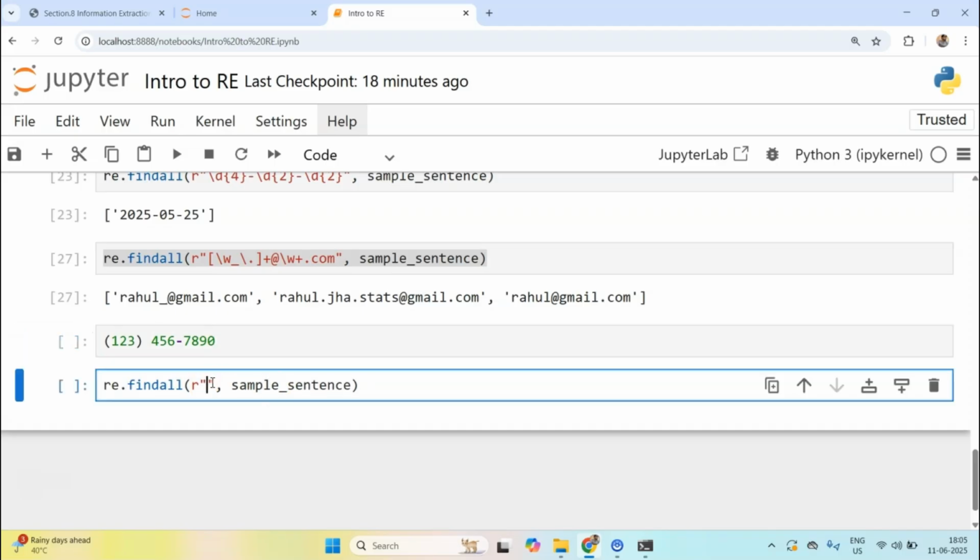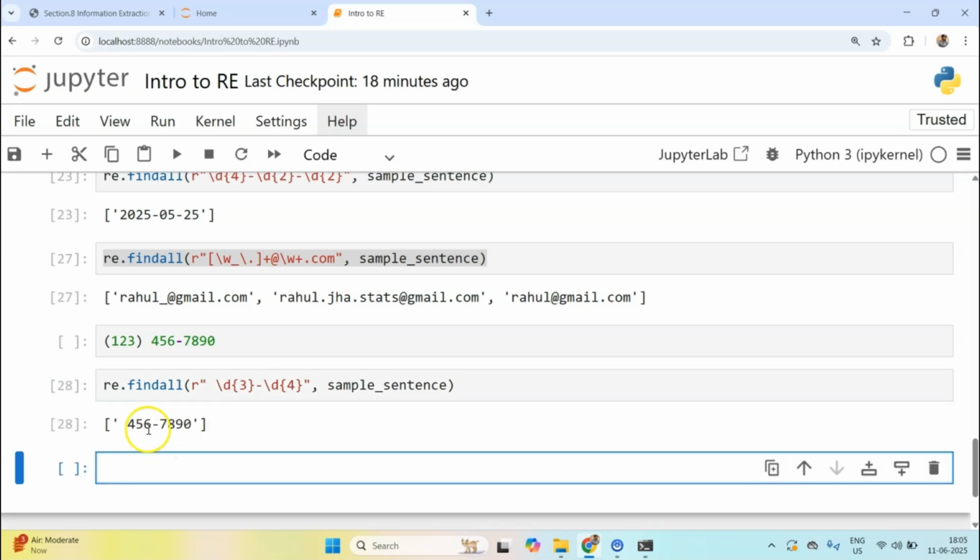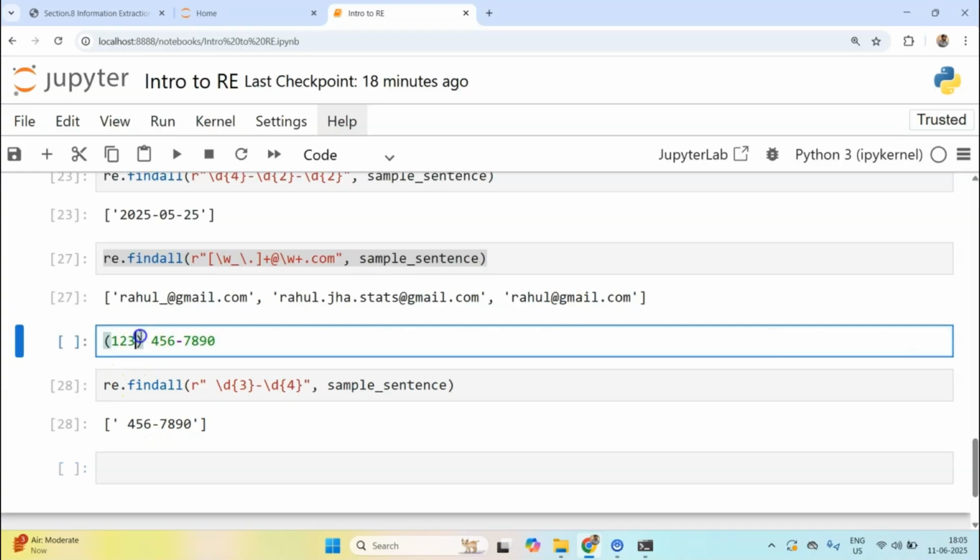One thing is sure, that I want to match a D 3 times, then D 4 times, and before this I want to match a space, right? So I'll just put space, and then I will match. You see, we have successfully matched this much text.